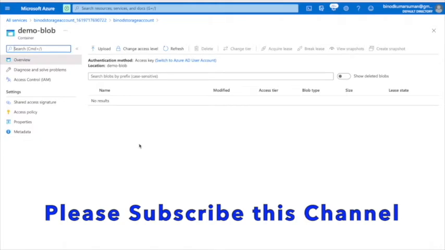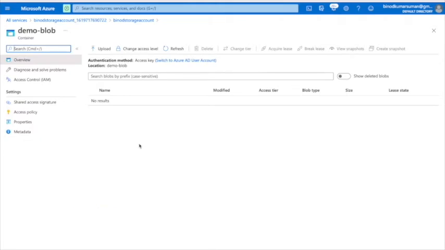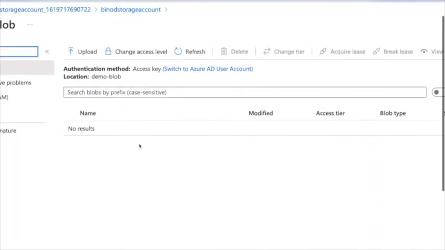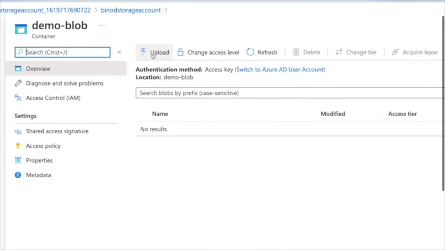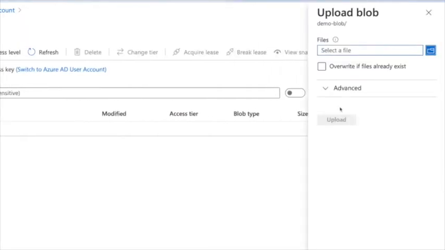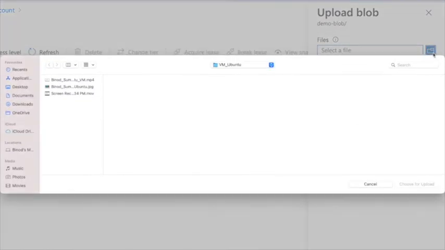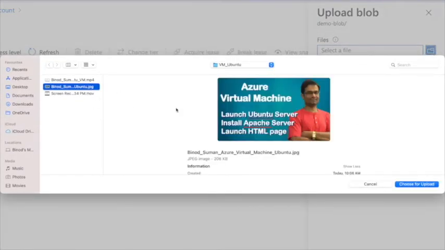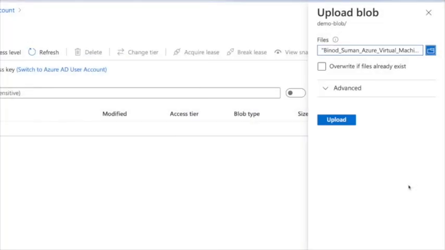Now you can upload anything in this storage account. So let me show. This is the upload button. Here you click and you can select any file. Suppose I select any one.